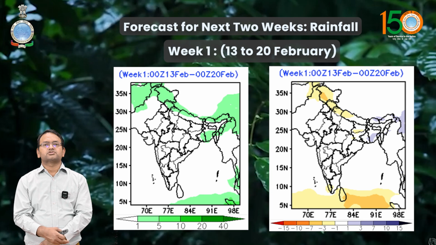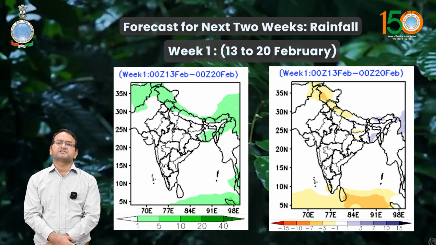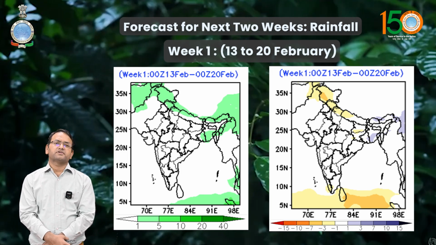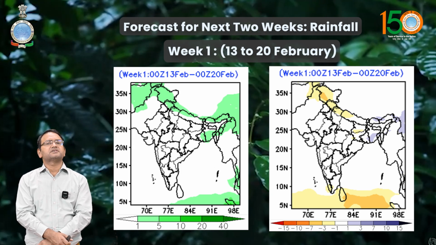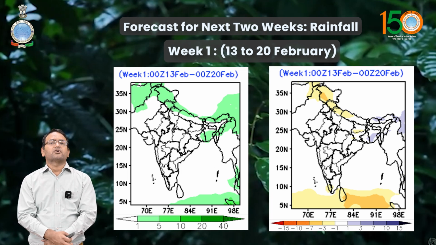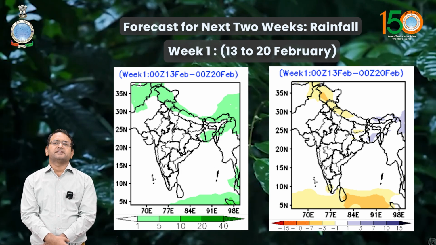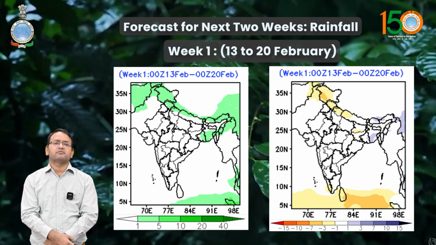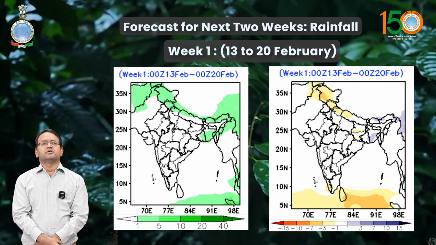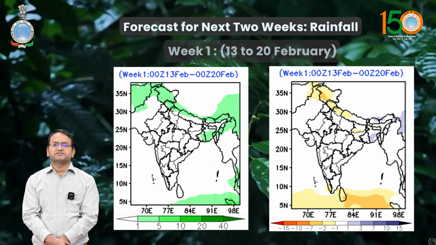Now, if we talk about the next 2-week forecast, due to the presence of the cyclonic circulation, which will be a persistent feature over northeast India and Assam and neighborhood in the lower tropospheric level, and also a western disturbance which is likely to impact the western Himalaya regions and adjoining plains from 17th to 20th February, with peak intensity on 18th to 19th February, there is likely to be light to moderate, scattered to fairly widespread rainfall activity over most parts of Jammu and Kashmir, western Himalayan regions and northeast India.